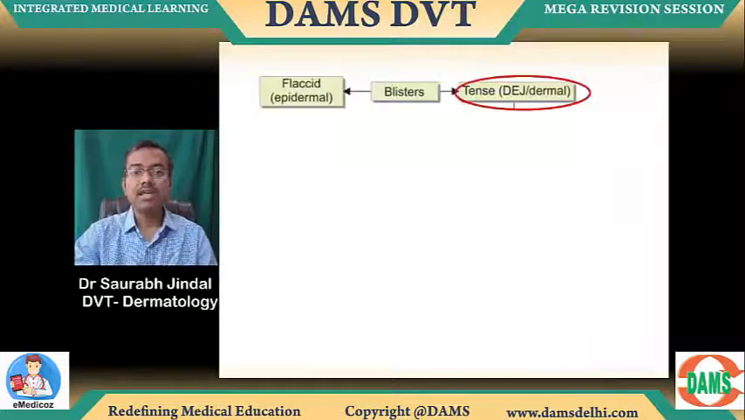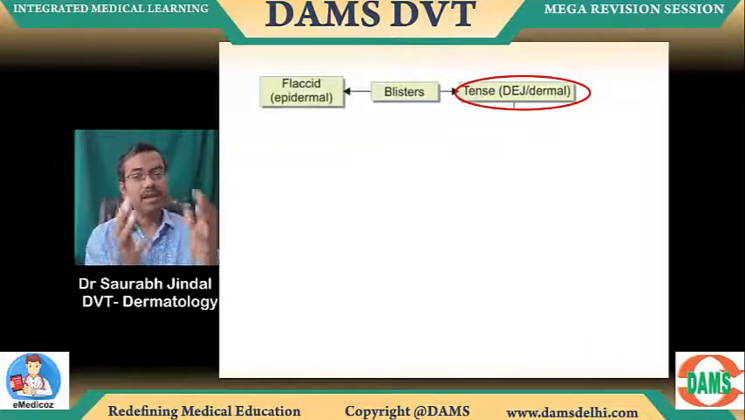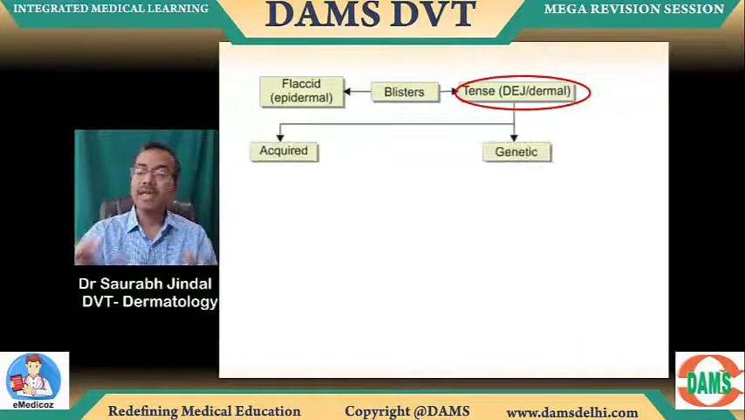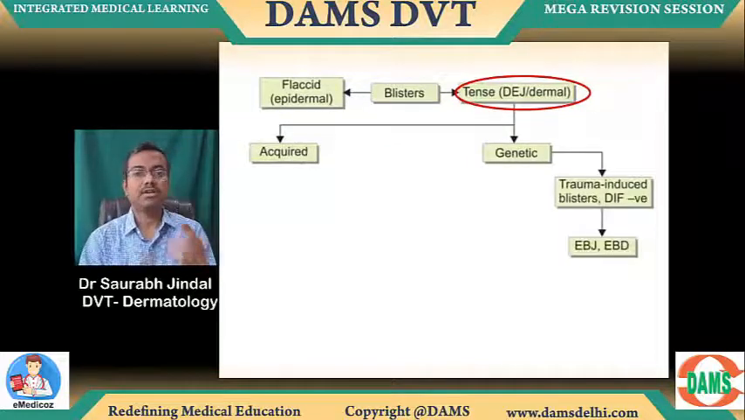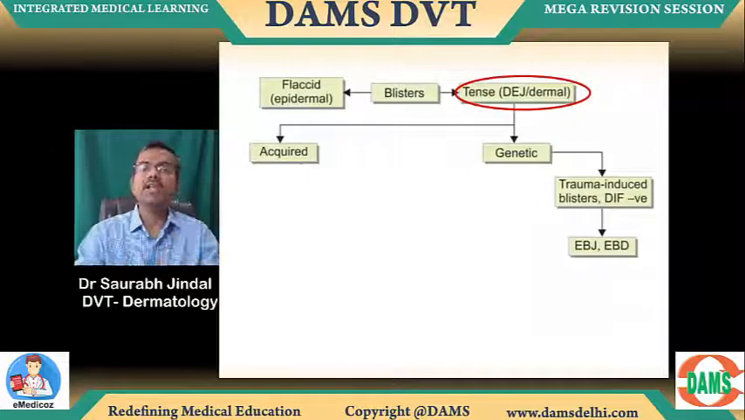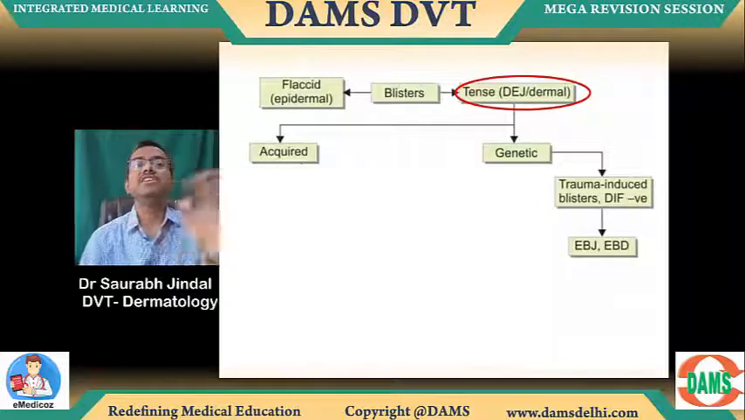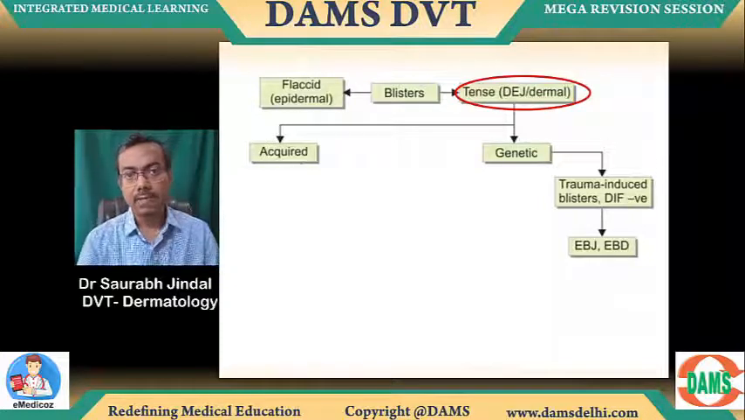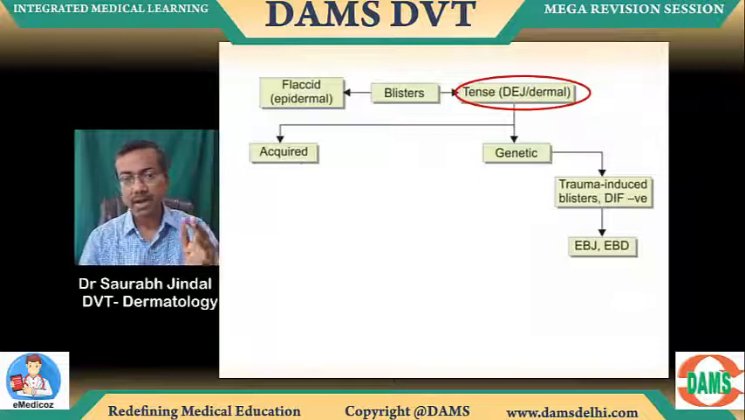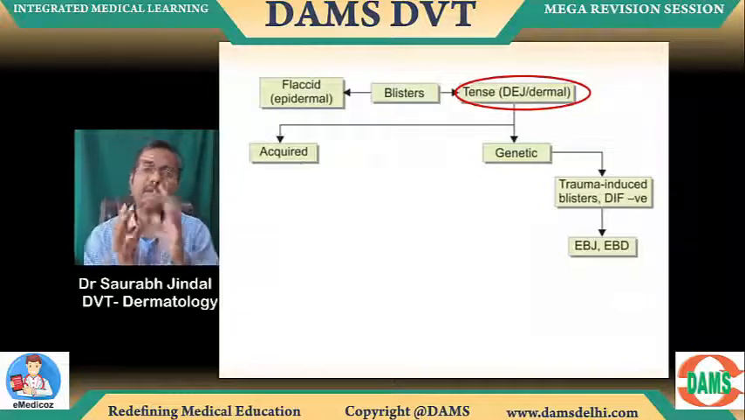Now let's say the question shows me a tense blister. तो हम क्या बताएंगे? Junctional and dermal हो गया. Again look at whether acquired or genetic. अगर genetic है तो एक ही है. Trauma-induced blisters are the only category here. EBJ, EBD is the only thing you need to look at here. Now you will not really have to choose between EBJ and EBD. Don't worry on that. Okay, that's a PG level question. Forget about that. So for you, EBJ होगा या EBD होगा.